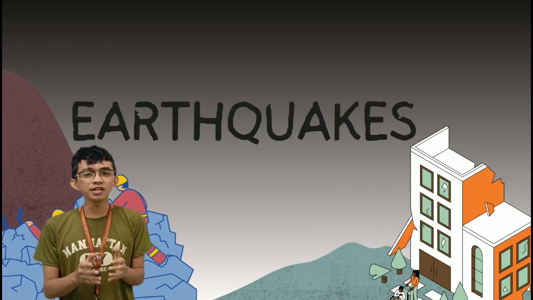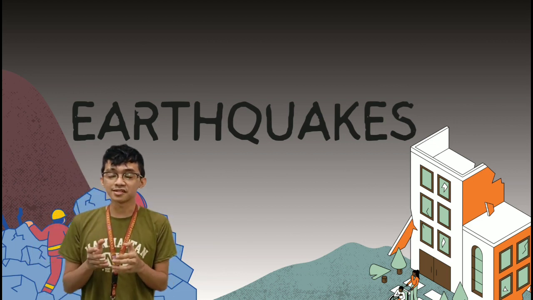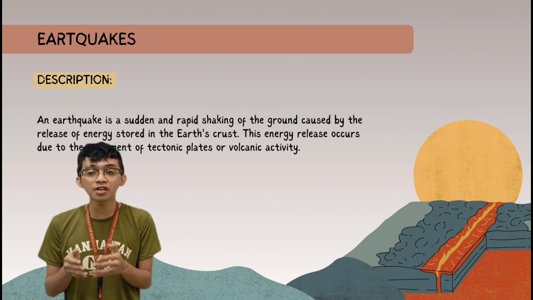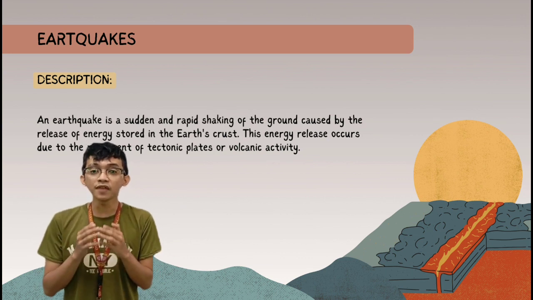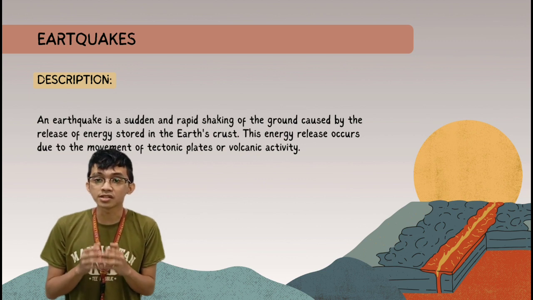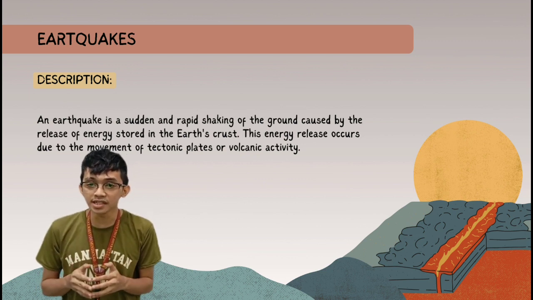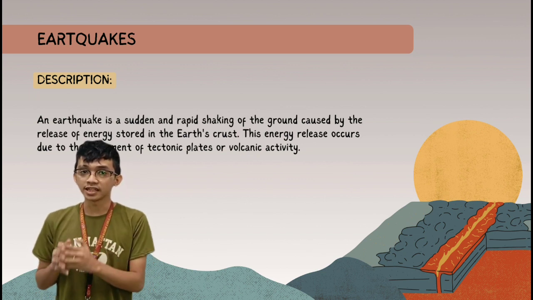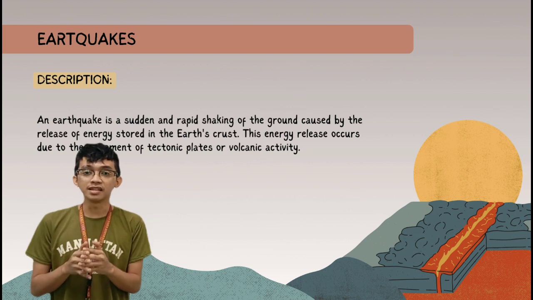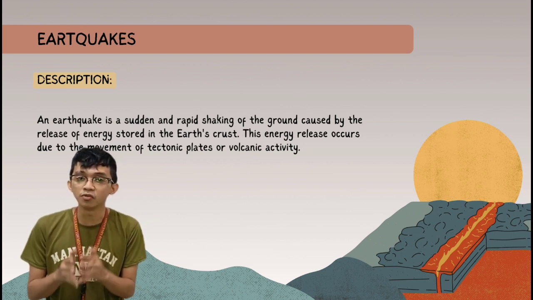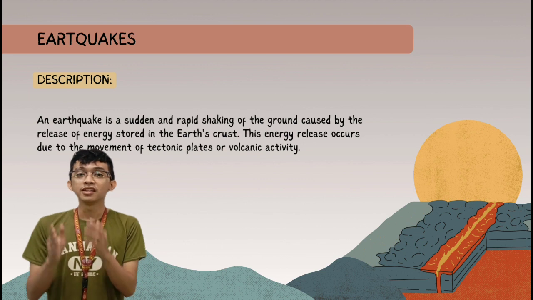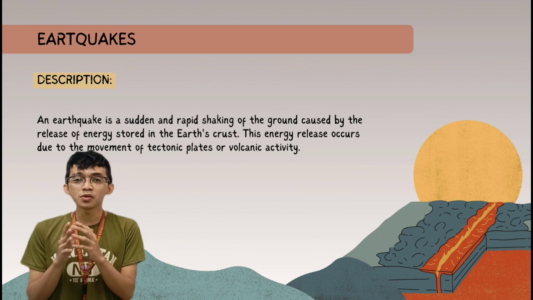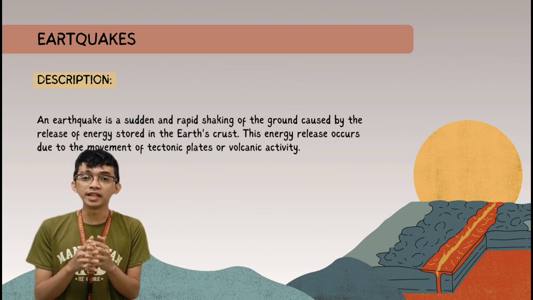So generally, what are the descriptions of earthquakes? An earthquake is the sudden and rapid shaking of the ground caused by the release of energy stored in the Earth's crust. The energy release occurs due to the movement of tectonic plates or volcanic activity. That means the causes of earthquakes can be either the movement of tectonic plates or volcanic activity. I mentioned earlier plate tectonics.